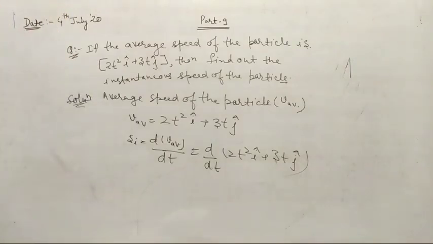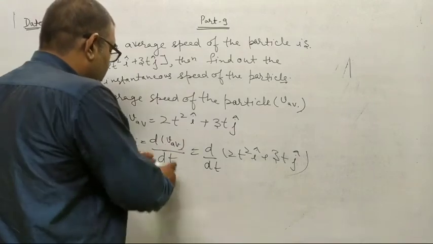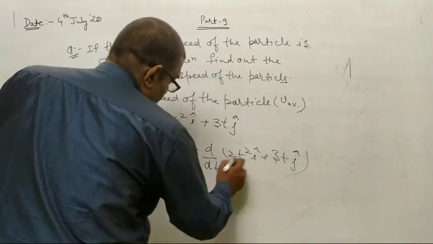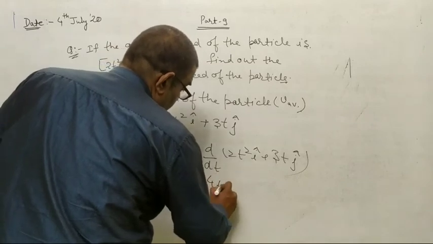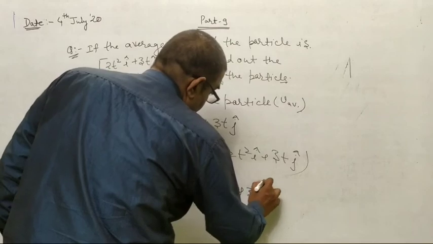So the instantaneous value at a particular time is equal to 4t i cap plus 3 j cap.